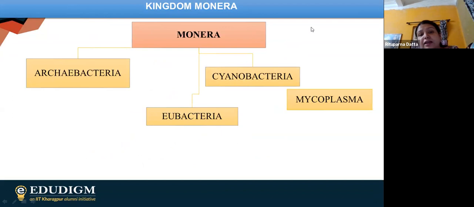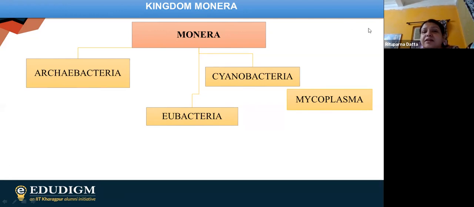And here we are having that under Monera, we are having this type of bacteria. We are having Eubacteria. Eubacteria means the normal kind of bacteria. Eu means, I should say, the normal one. Okay, so Eubacteria is the general one. Then we are having cyanobacteria. Then we are having archaebacteria. And finally, we are having mycoplasma.